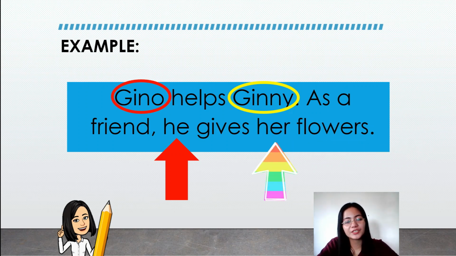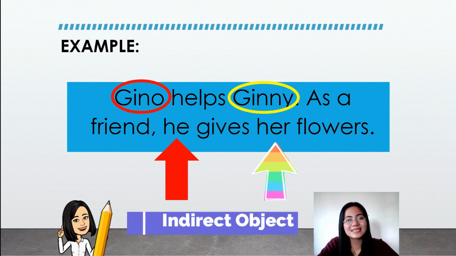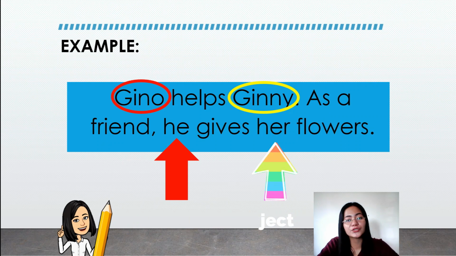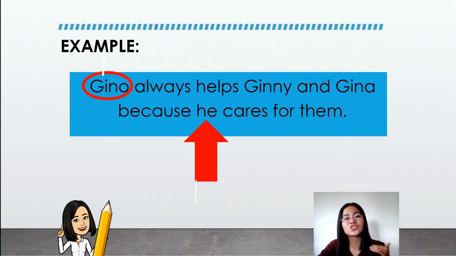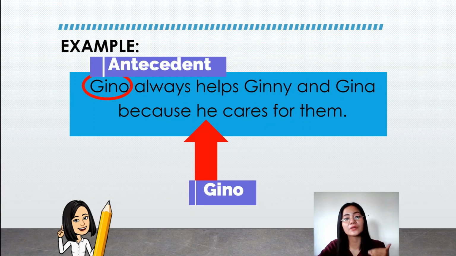Flowers. So meaning to say, her is our indirect object, since it answers the question, to whom does he give the flowers? To her. Let's have another example. Gino always helps Ginny and Gina because he cares for them. Now we have Gino as the subject of the sentence, which is also the antecedent of the pronoun he.